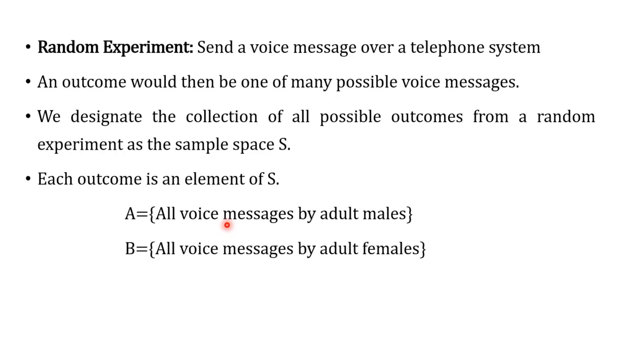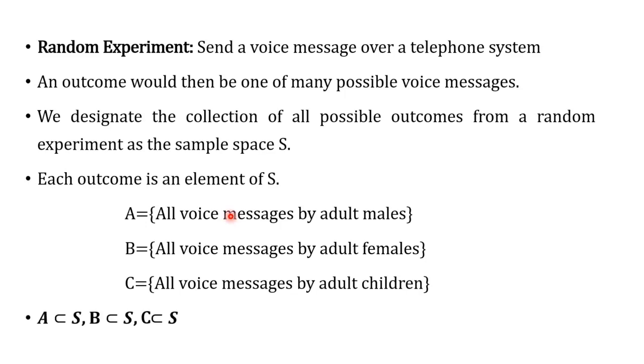Let us consider one more event. It is defined with the capital letter B and defined as the voice SMS sent by only adult females. Consider one more event. It is defined with the capital letter C, and in this event we are collecting the voice SMS sent by children.